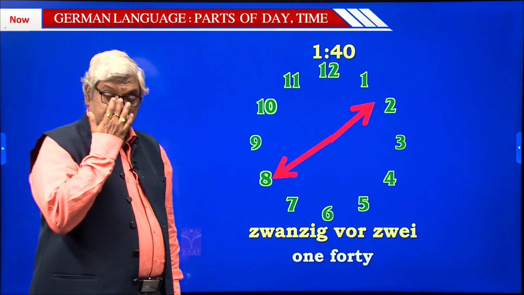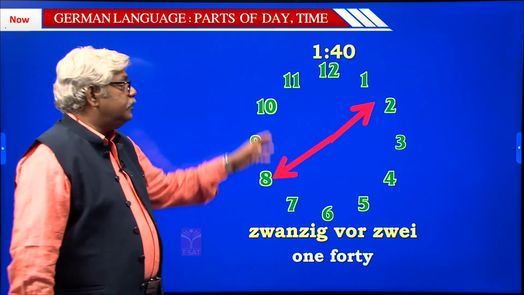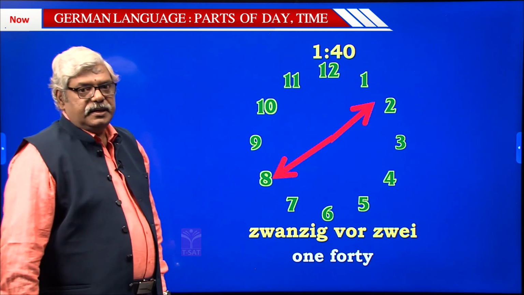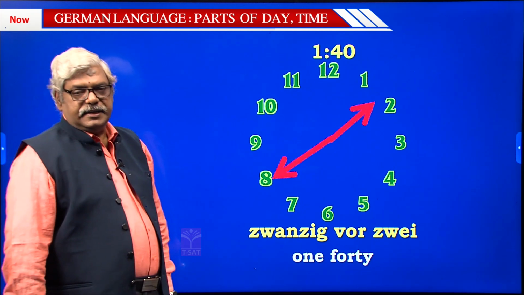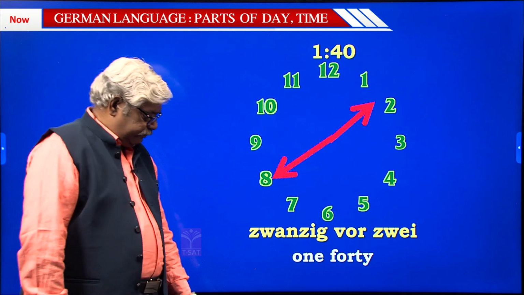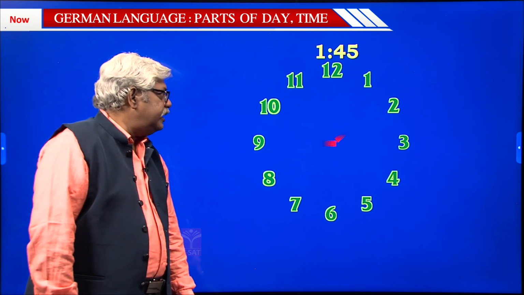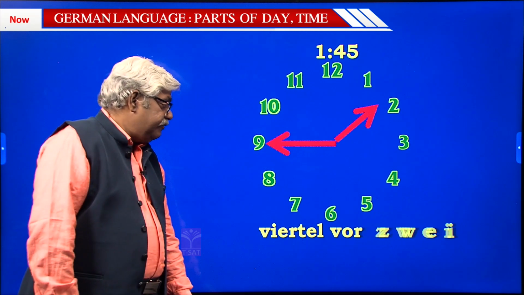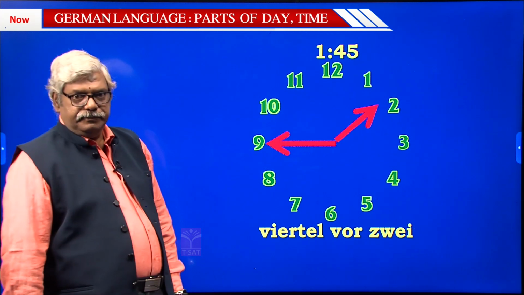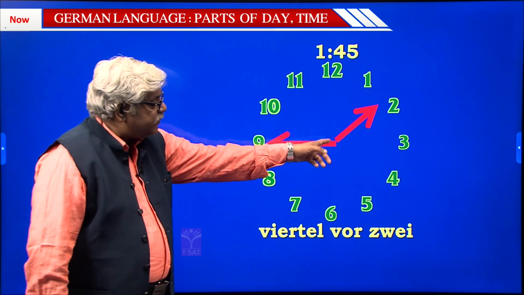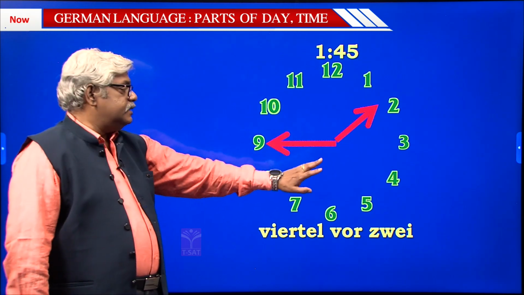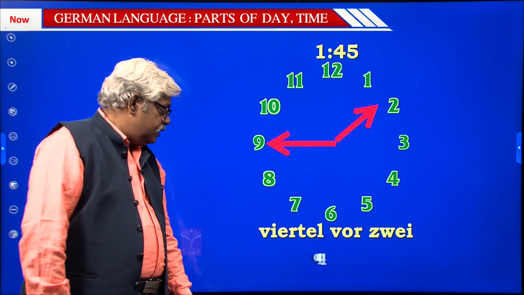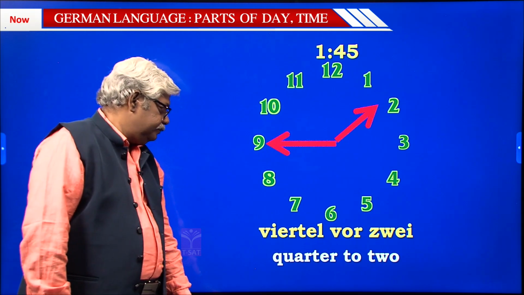But in German it is said as 20 to 2, because 20 minutes are there to complete to the next hour, that is supposed to be 2. Then how is 1:45 expressed?